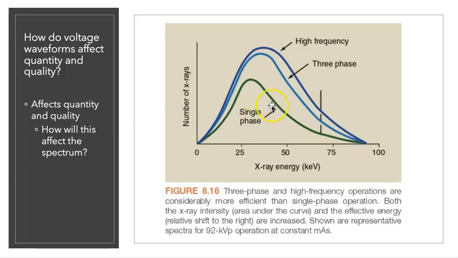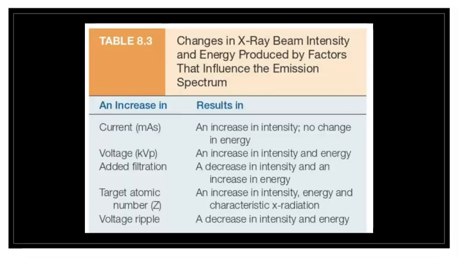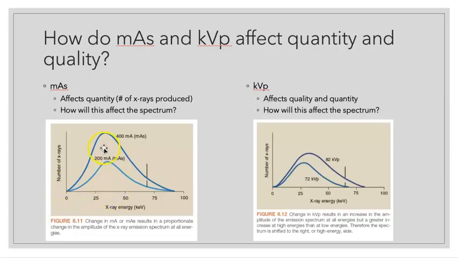Finally, our equipment will also change these bell curves here. We can see that with a high frequency system, we get our bell curve at around here, again 1/3 kVp generally, and we get the highest amount of X-rays produced. With three-phase, things get a little bit less, and with single-phase, we see quite a decrease in energy and X-ray efficiency. This table came straight from your book. It's a really useful one to remind you of what mAs does to quantity and quality, and then from there you can decide what it might look like on your emission spectrum.